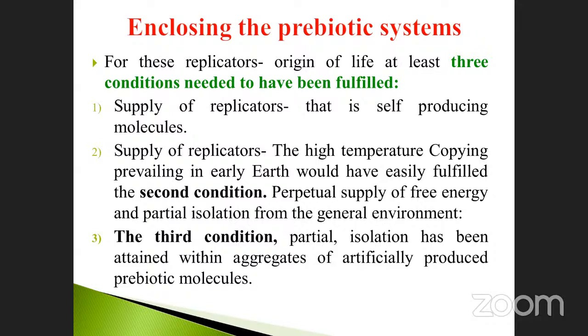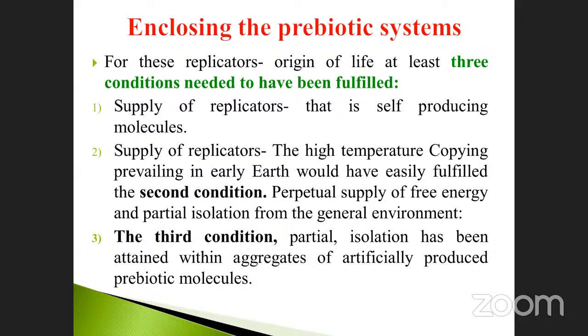And the supply of replicators. The high temperature prevailing in early Earth would have easily fulfilled the second condition: a perpetual supply of free energy and partial isolation from the general environment.